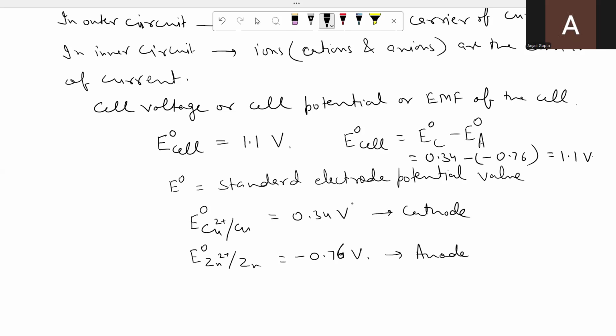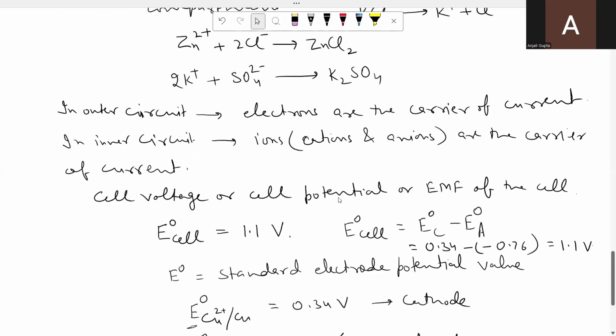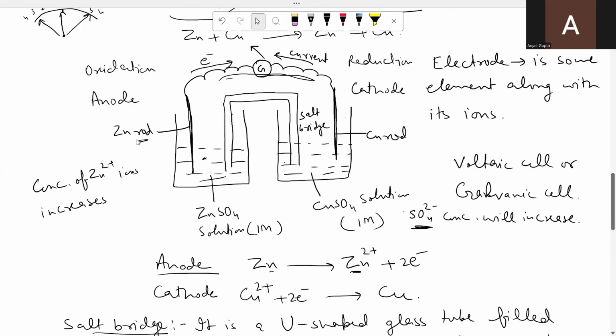Now, what is the meaning of E naught of cathode and anode? You know, any electrode, it can undergo oxidation, it can undergo reduction. But it depends that the given electrode is joined with which electrode to make the cell. For example, here we have connected zinc electrode with the copper electrode.